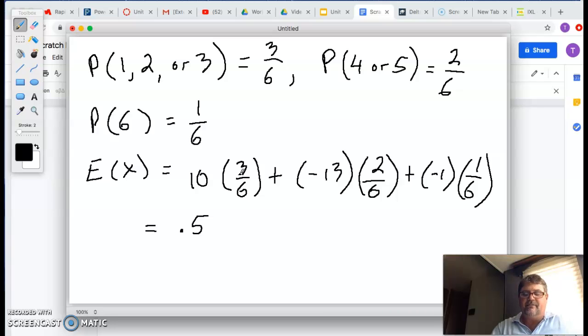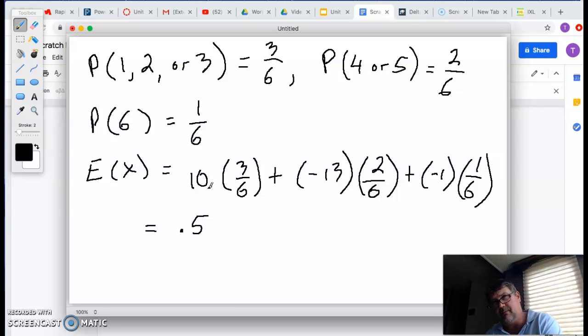Anyway, that's how expected values work. There's an Excel that I put in for you to do. If it gets out of control and crazy, let me know. Anyway, I hope this is helpful for you. This is how expected values are calculated. The only thing that might get you is sometimes the probabilities can be kind of tricky to find, and that makes this harder. The concept itself is, I think, very straightforward and simple, but depending on how hard the probabilities are to compute, it can be tricky, because once you can't count something, it makes it a little harder. So let me know how it goes in the IXL, and I hope this was helpful for you.